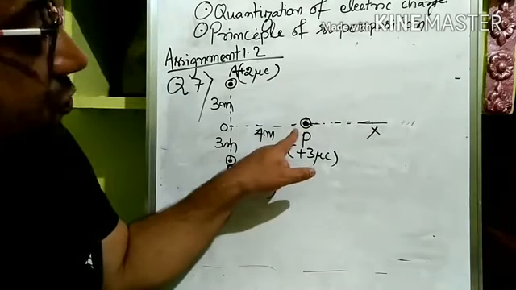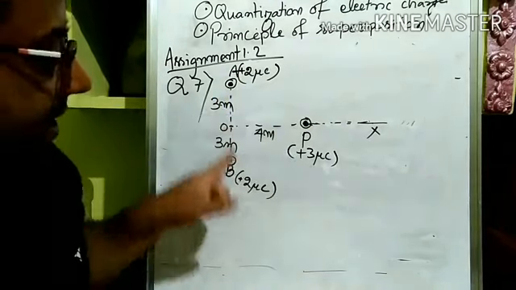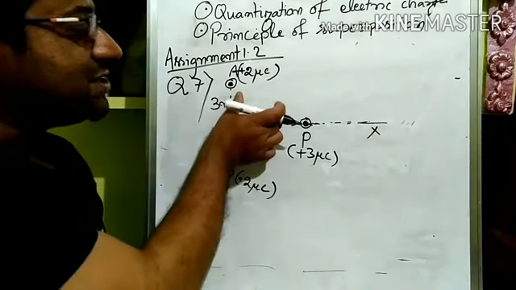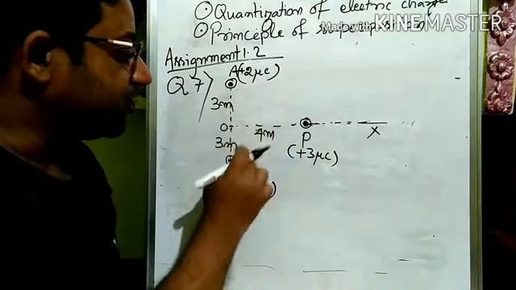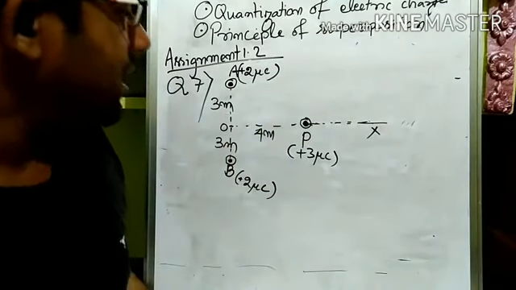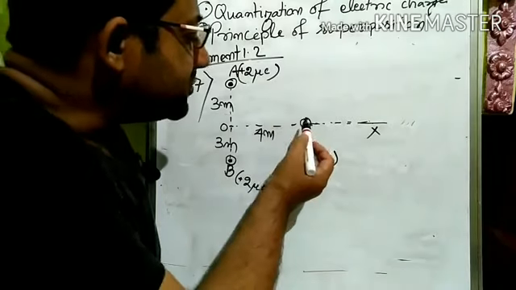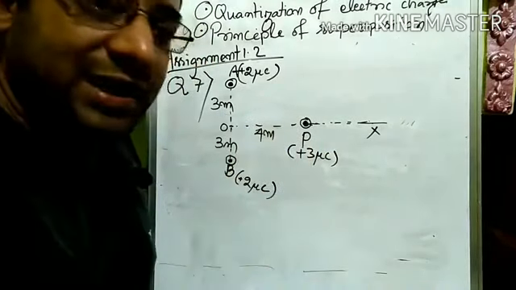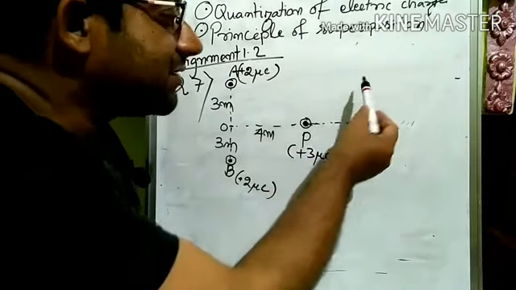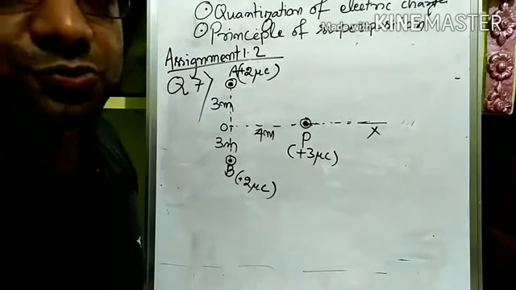So what is the force experienced by P due to A and B is the question in short, right? Due to one charge it is a simple Coulomb's law, and due to both the charges together we have to apply the principle of superposition. Now what we'll do: we'll calculate the force experienced on P due to A, then the force experienced on P due to B, and we'll find the resultant of those two components.